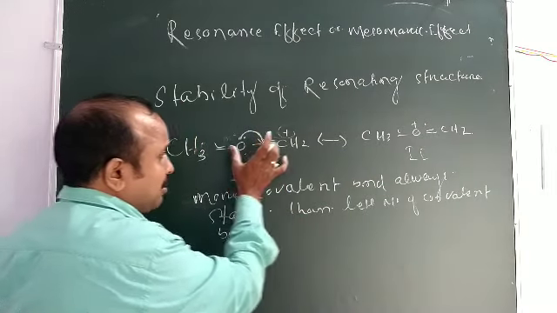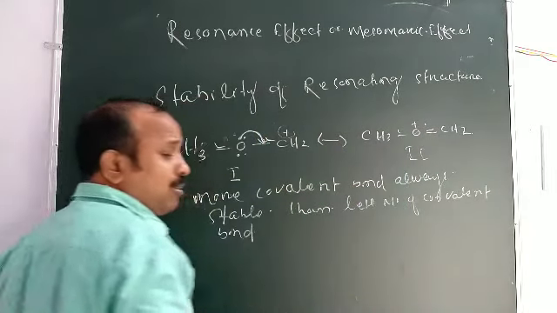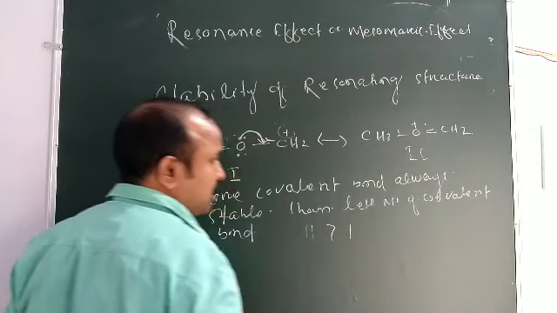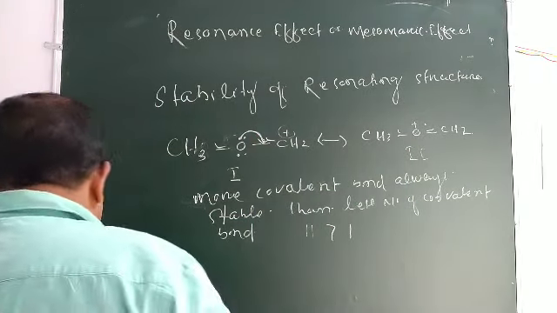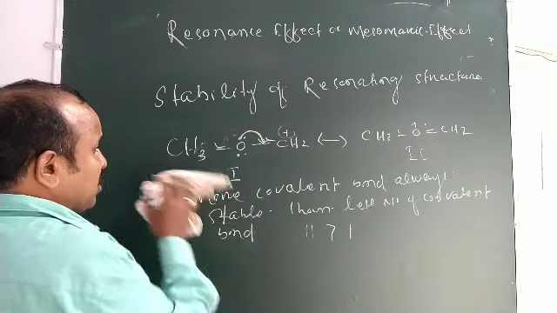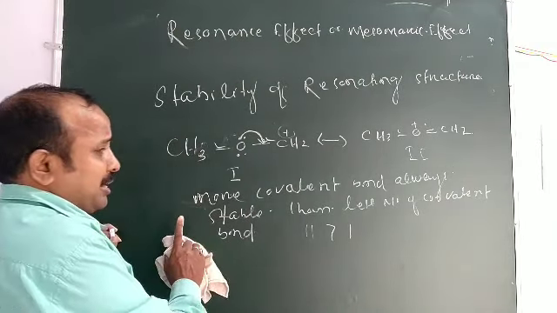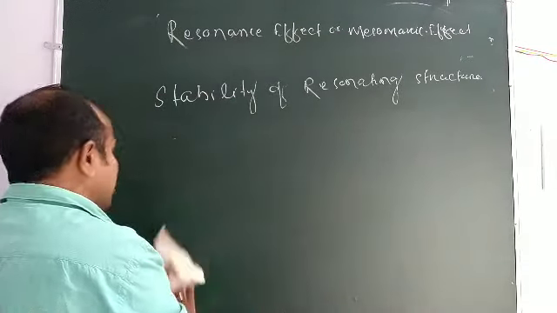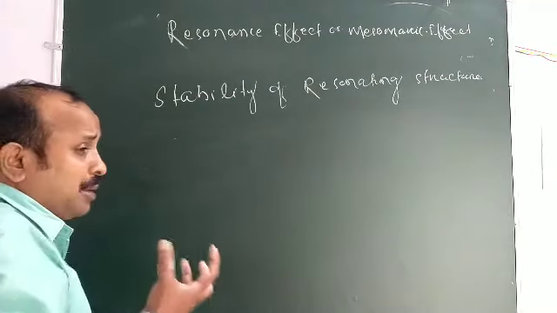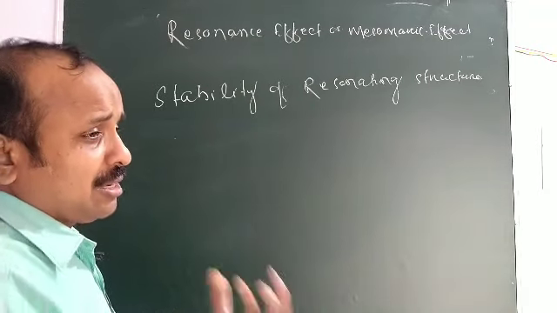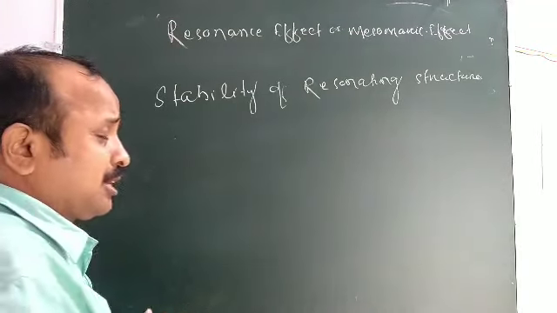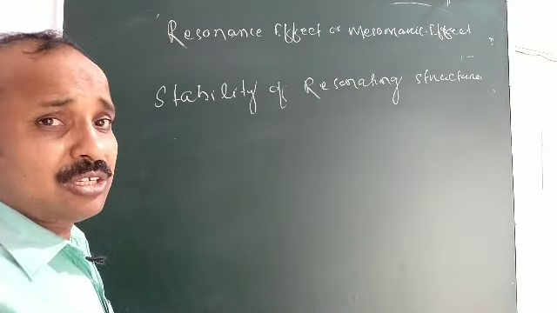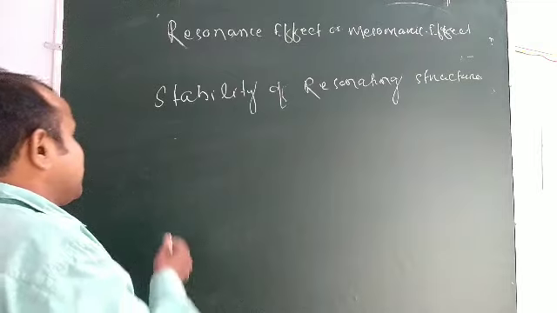Here you look, 2 covalent bonds, but here 3 covalent bonds. So structure 2 is more stable than structure 1. Okay, given another example, that is principle 1. That is the first point to determine the stability of a resonating structure: the more number of covalent bonds, the more stable. When the number of covalent bonds increases in a resonating structure, the stability also increases.